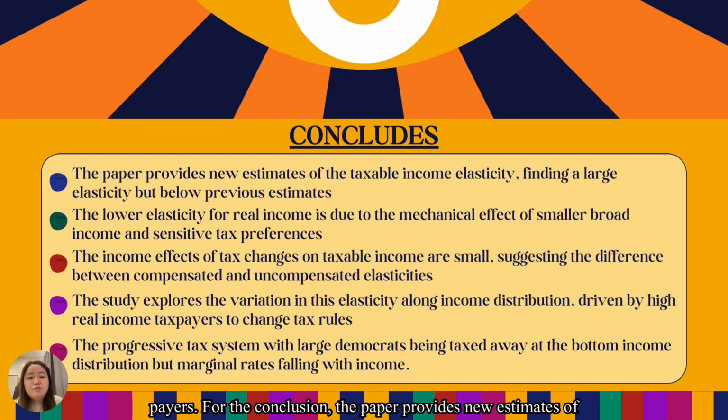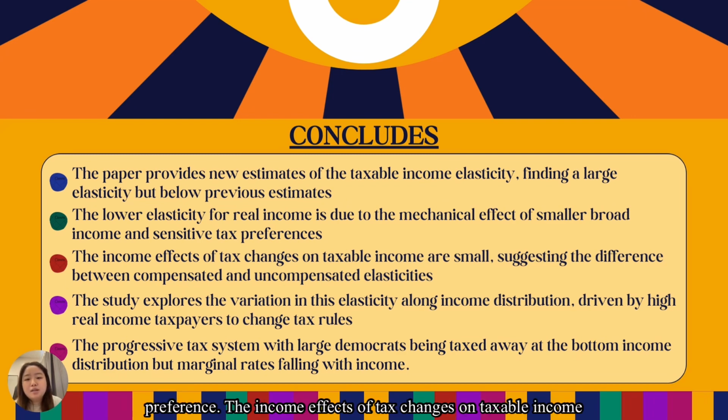For the conclusion, the paper provides new estimates of the taxable income elasticity, finding a large elasticity but below earlier estimates. The lower elasticity for real income is due to the mechanical effects of smaller gross income and sensitive tax preferences.